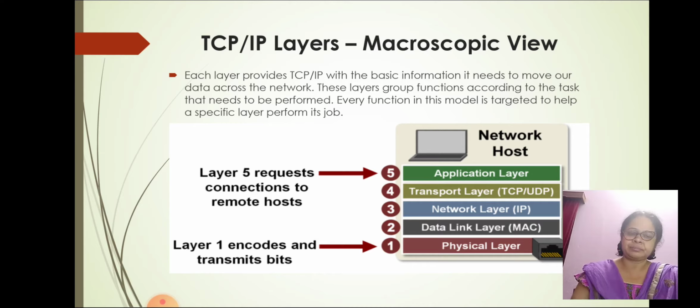Layer 1 encodes and transmits the bits. Now layers 2, 3, 4 and 5, that is the data link, network, transport and application layers, request connection to the remote host.